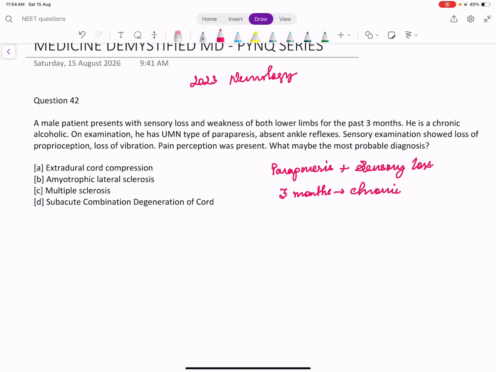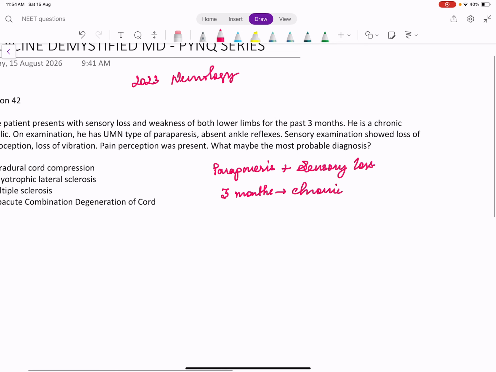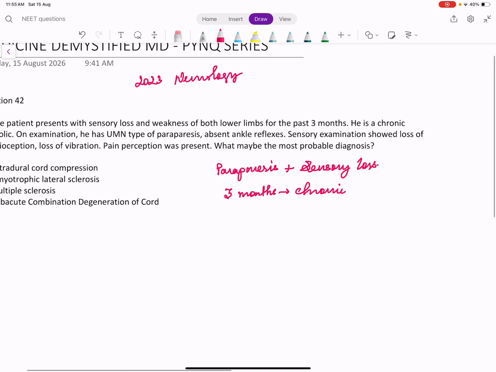In neurology, acute is always a vascular event, that is stroke. So this is not an acute event. It has to be either degenerative or nutritional or toxic. That is the clue here. He is a chronic alcoholic, so definitely there is some nutritional or toxic problem.